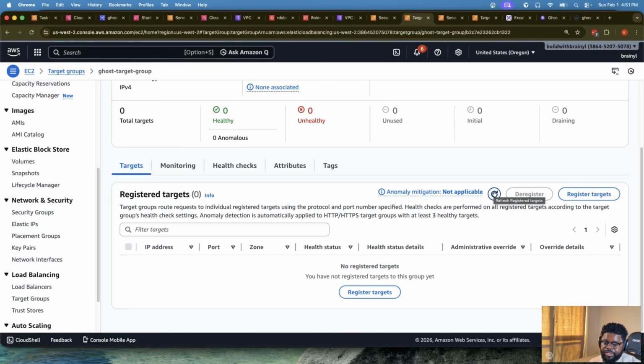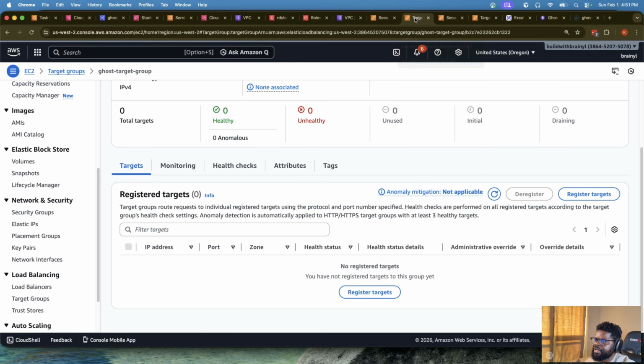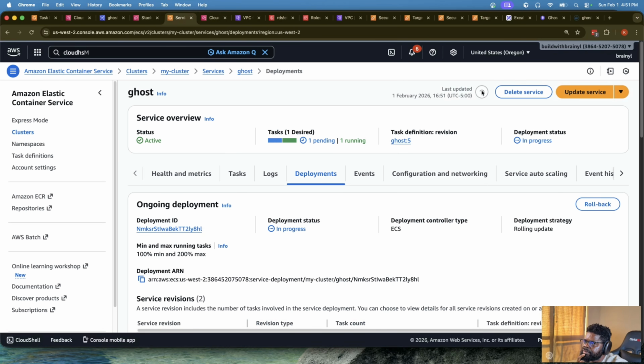So if you go back to your diagram, there is a load balancer. A load balancer will have a target group. And in this case, we're just using ECS to fill that target group for us, right? So I can see that from the service, it's bringing up a new instance that is pending. So we need to give it time. When that instance becomes available, it's basically going to appear here, okay? So let's give it some time. One is pending.